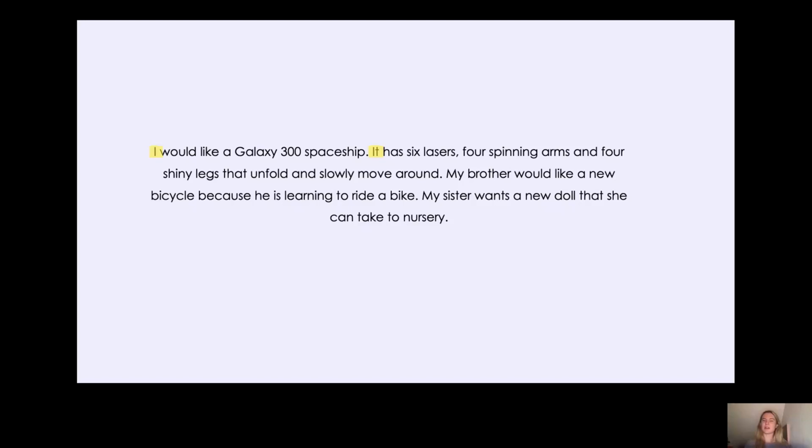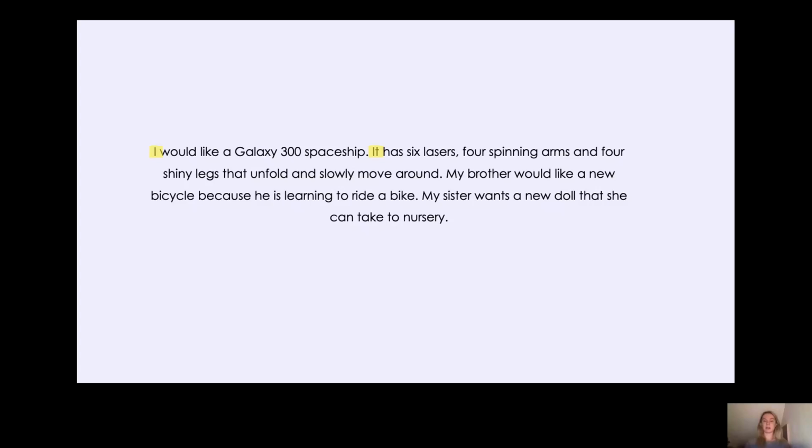Now, what I'd like you to do is have a look through the rest of this paragraph and see if you can spot the other subject personal pronouns. Okay, yeah, so let's go through it together. Well, we've got my brother would like a new bicycle. Well, there you go. There's the noun that is doing the action because it is the brother who would like the new bicycle. So let's keep reading.